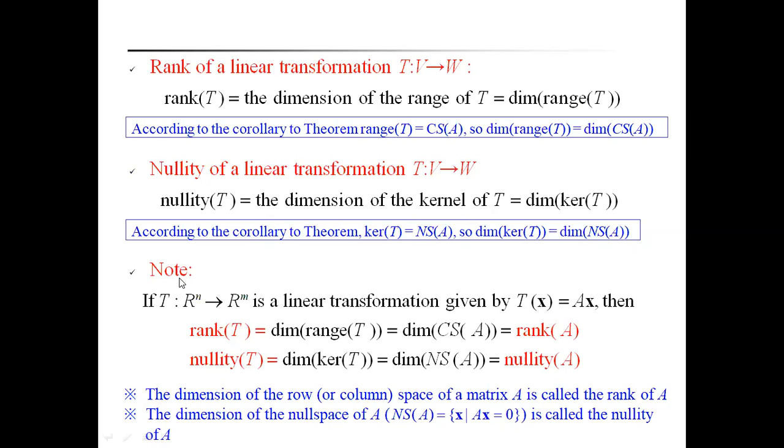Let us discuss the note points regarding rank and nullity of a linear transformation.